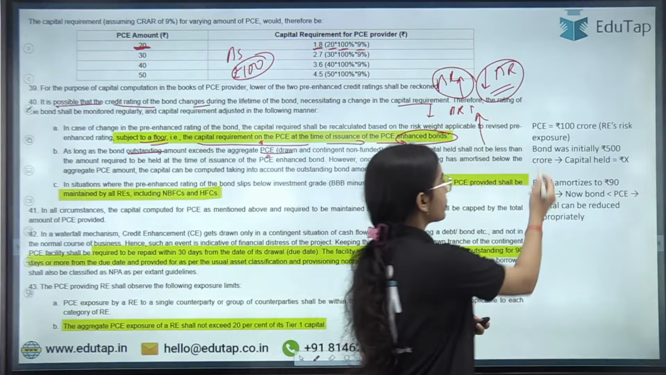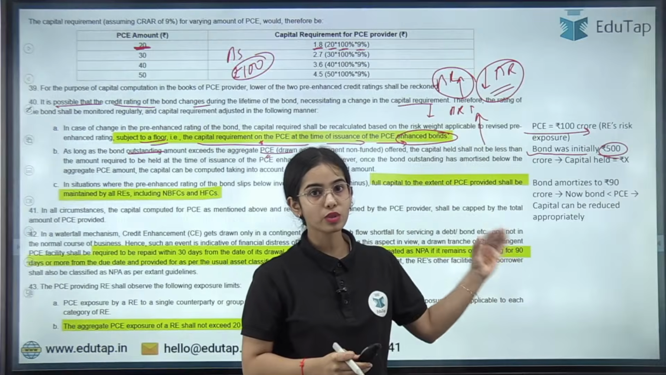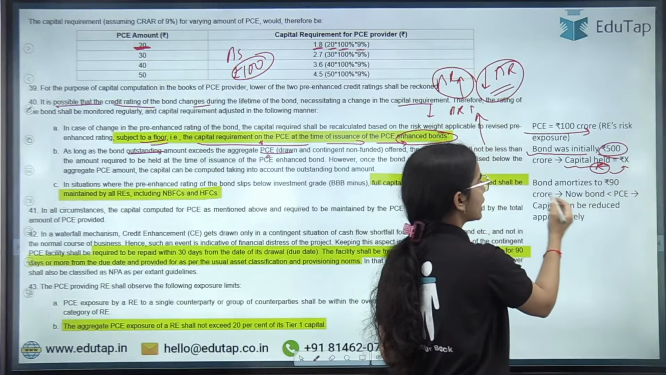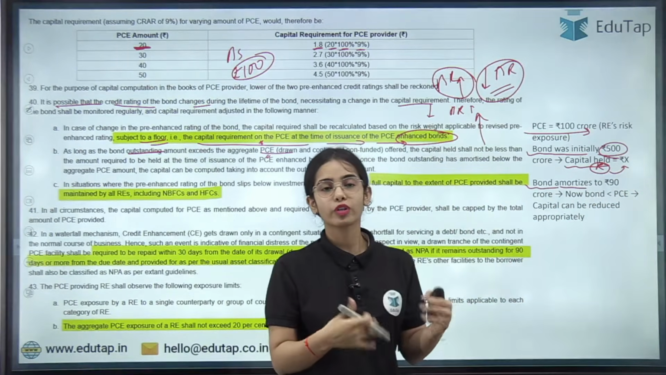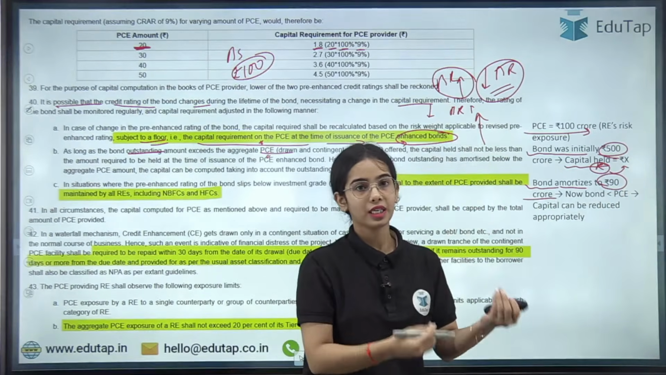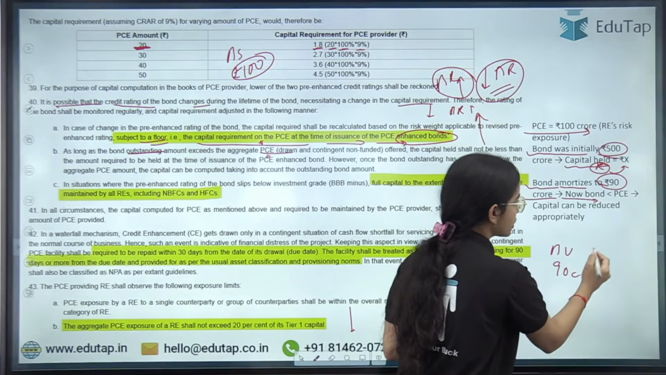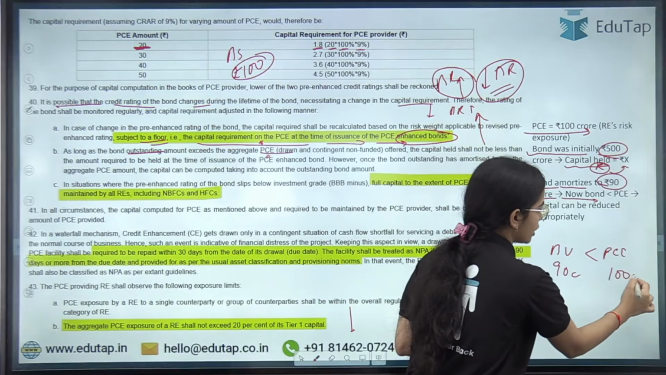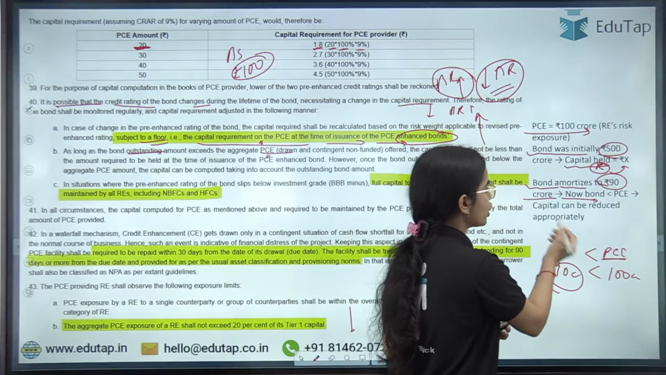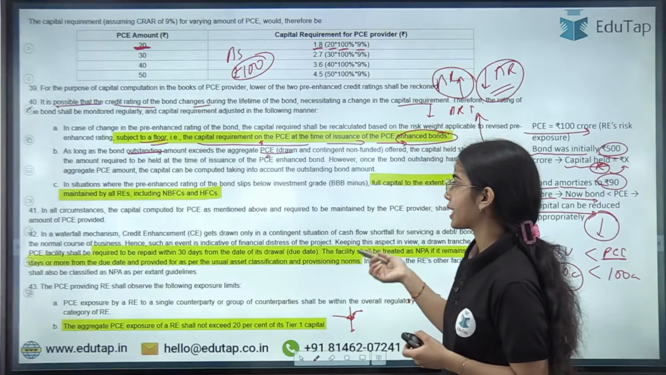Okay. Next is, as long as the bond outstanding amount exceeds the PC. So basically, let's say the PC is 100 crores. The bond was initially 500 crores. So the capital that was required to be held, let's say, was X amount. Now the bond has been amortized. That means most of the bond repayment has happened. Now the bond value is only 90 crores. Only 90 crores have to be repaid, while the PC value is 100 crores. That means now the PC is more than the bond value. So capital can be reduced. The capital can be reduced now, even below the floor value. Okay, so this is the idea.